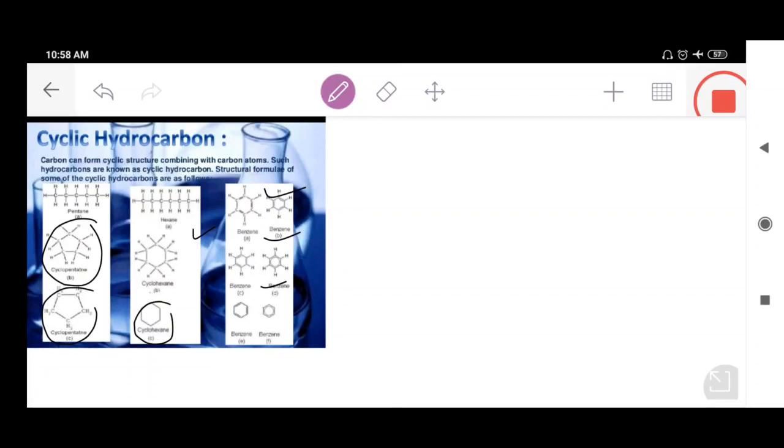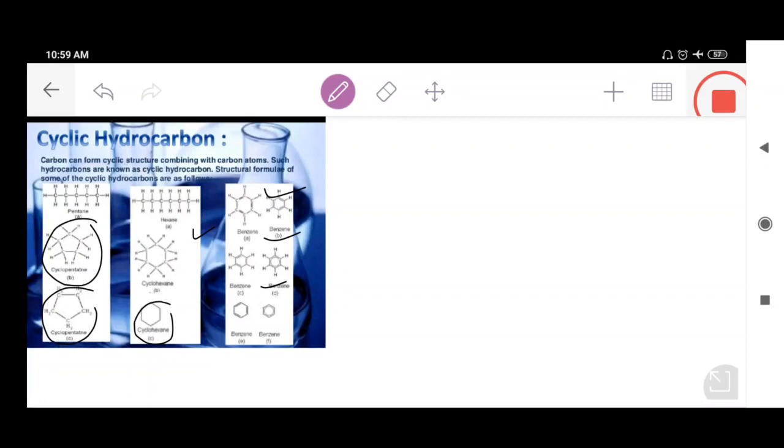If somebody poses the question, you should answer in a jiffy that cyclic hydrocarbons are a special type of hydrocarbons in which the carbon atoms are arranged in the form of a ring. So jot it down, students. These cyclic hydrocarbons may be saturated or unsaturated.